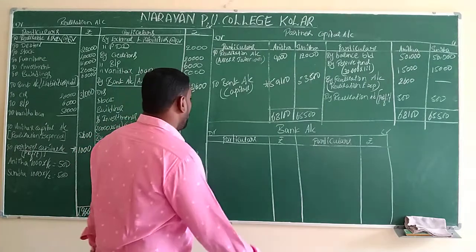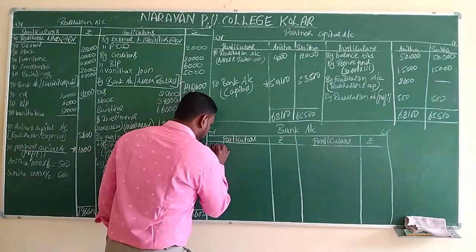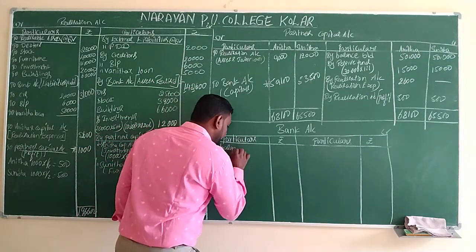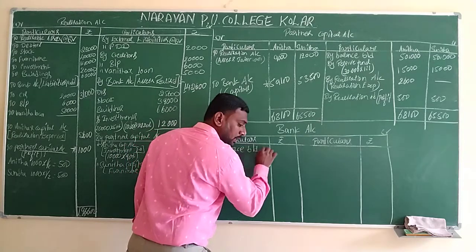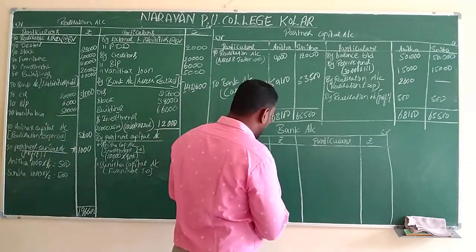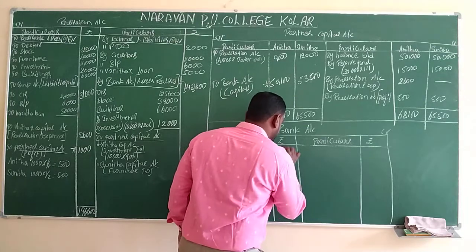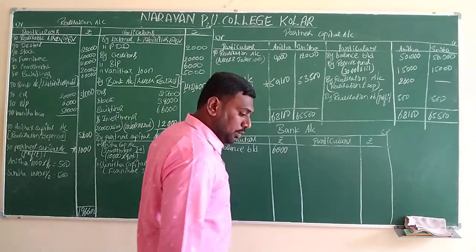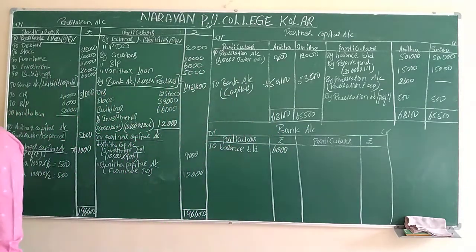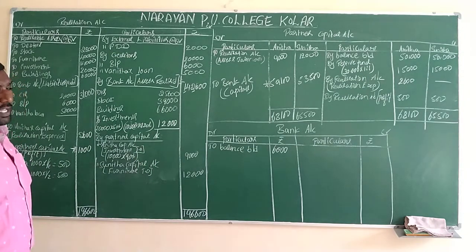On the debit side we write to balance brought down. The opening balance is 6,000. So from the balance sheet, one more transaction is there that we have to transfer here.